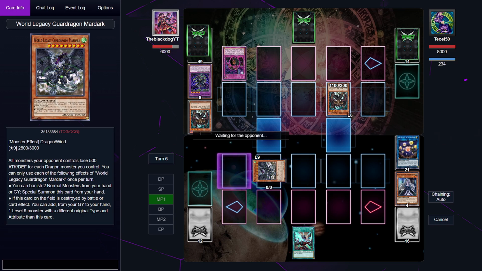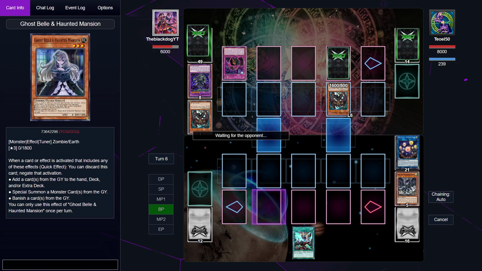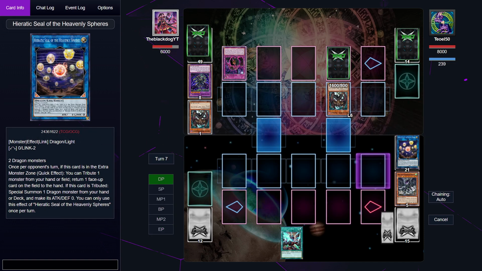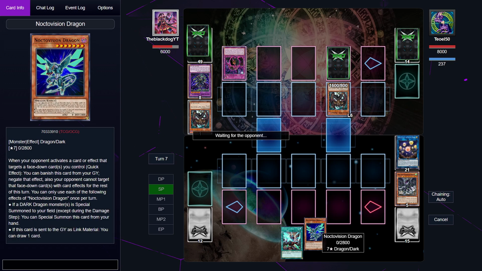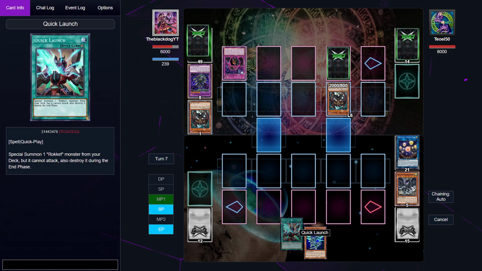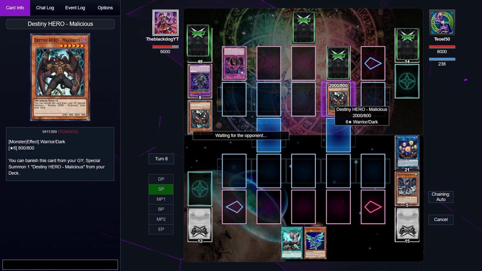Because if this card on the field is destroyed by battle or card effect, I can add from my graveyard one level 9 monster with a different original type or attribute. I don't have one. Well, I didn't really have a better option than that one. So, yeah. 2000 attack, Destiny Hero Malicious Beatdown.